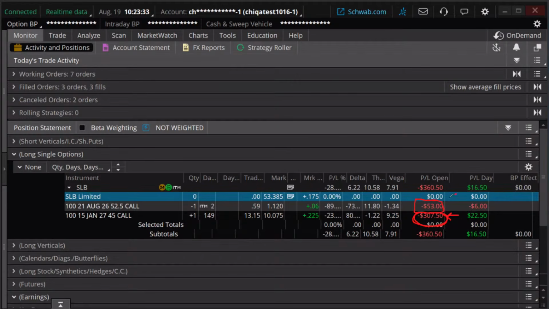We can't stay in this one anymore. So we have some choices. We can get out of the whole thing, and we would do that probably if we were just bearish on the trade. This is a bullish net trade typically, okay?